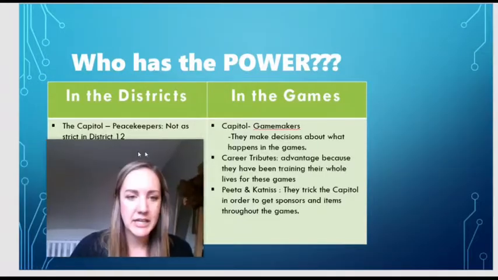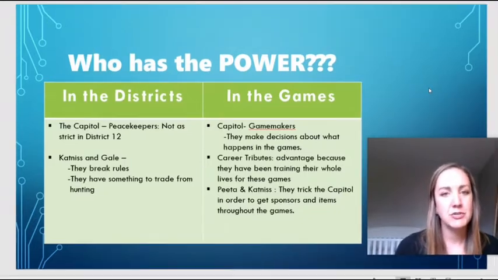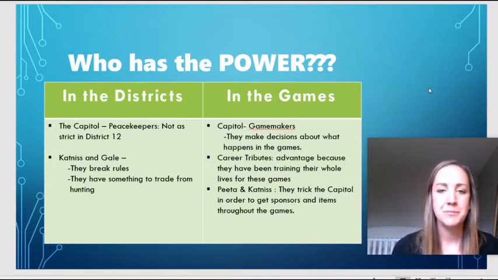An example of this is I'm reading the Hunger Games book right now. And I was thinking about this question when I knew that I was going to have to ask you about who has the power in your books. And so I thought about this question and I thought about two different settings in the Hunger Games book that I'm reading. So the first setting that I thought about is within the districts.